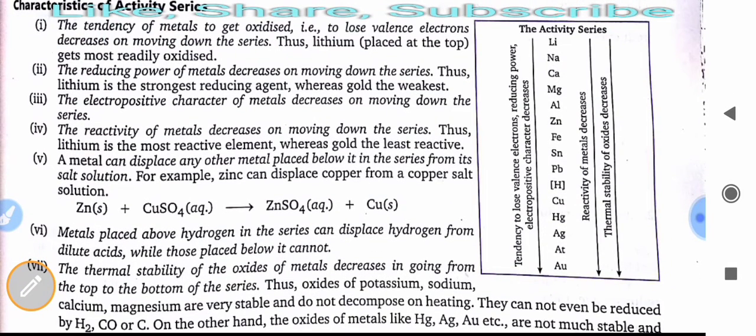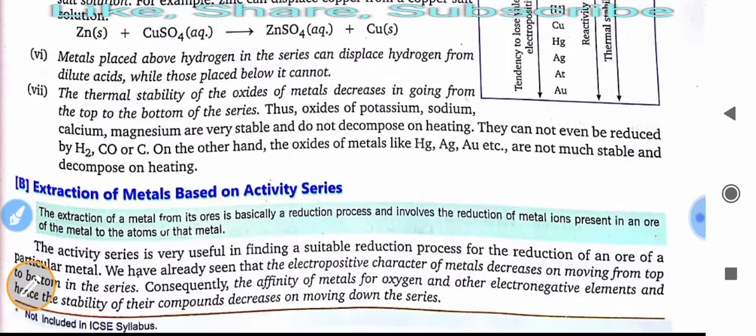These are some characteristics. Mainly, you have to understand the displacement of the elements; this is the main thing. Then, extraction of metals based on the activity series. The extraction of metals from their ores is basically a reduction process and involves the reduction of metal ions present in the ore of the metal to metal atoms. This is the same thing which we do in the electrolysis process. We just extract a metal from its ores.